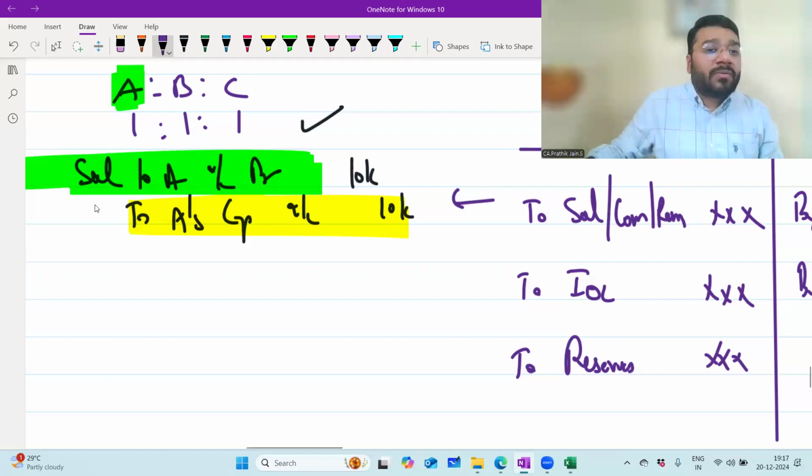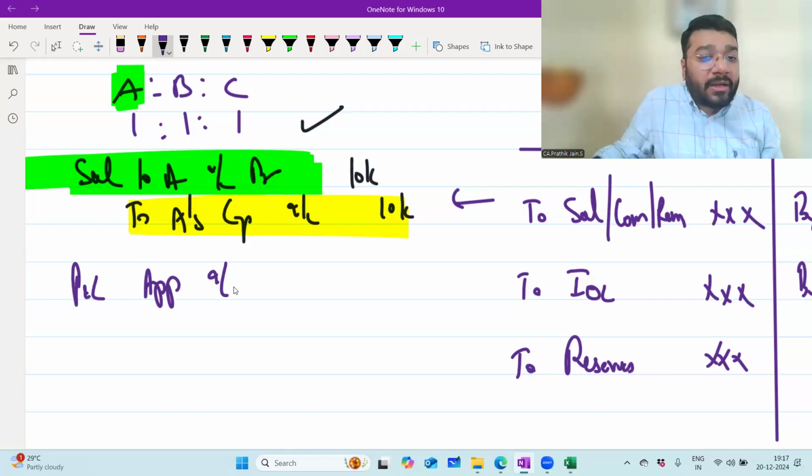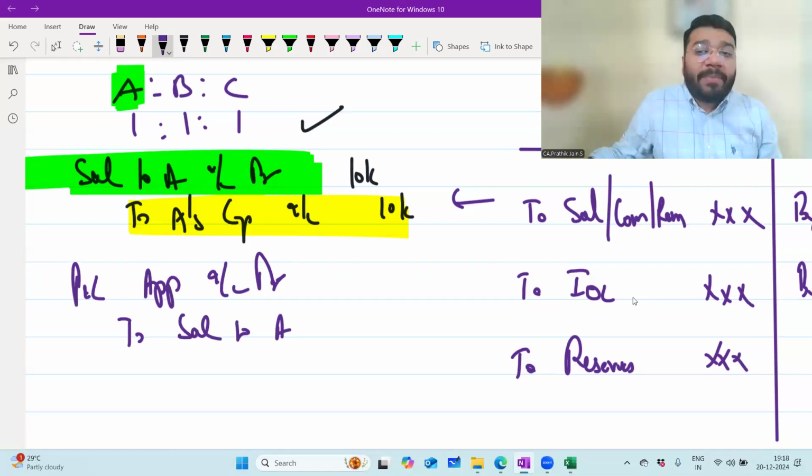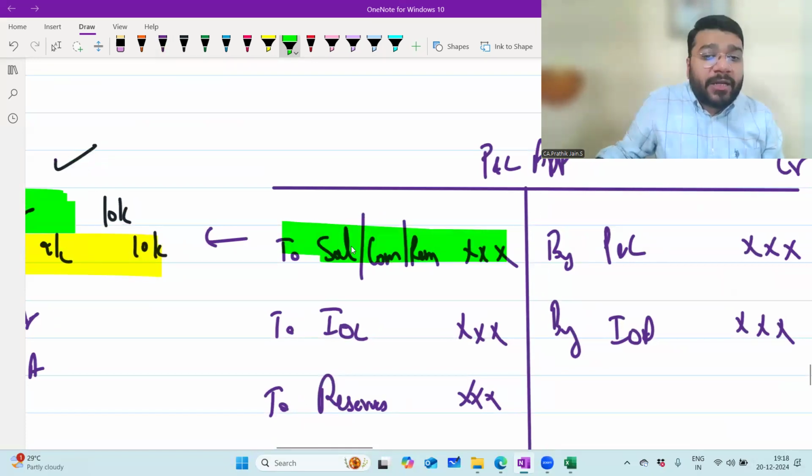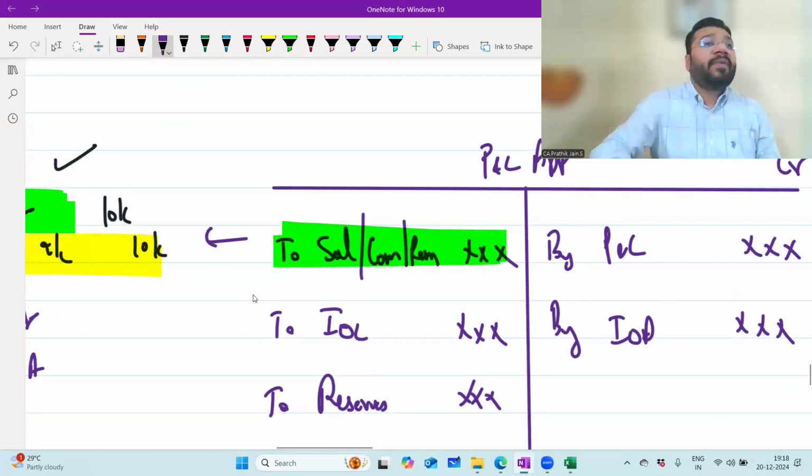Now, salary to A is a nominal account. You have to close it by shifting it to the P&L appropriation account. So what is my closing entry? P&L appropriation account debit to salary to A account. So in the P&L appropriation account, "to salary to A" is visible in your ledger. It is because of the nominal entry that these transactions are reflecting in your appropriation account.